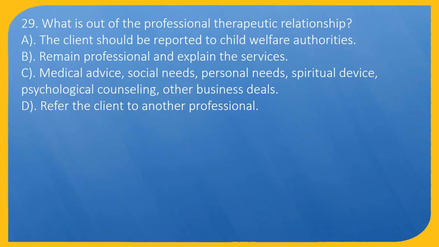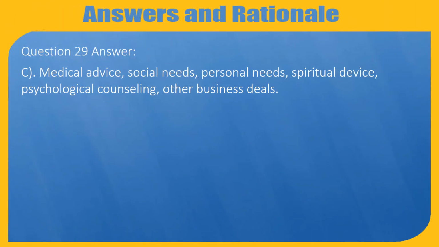Question 29. What is out of the professional therapeutic relationship? A. The client should be reported to child welfare authorities. B. Remain professional and explain the services. C. Medical advice, social needs, personal needs, spiritual advice, psychological counseling, other business deals. D. Refer the client to another professional. Question 29. Answer: C. Medical advice, social needs, personal needs, spiritual advice, psychological counseling, other business deals.